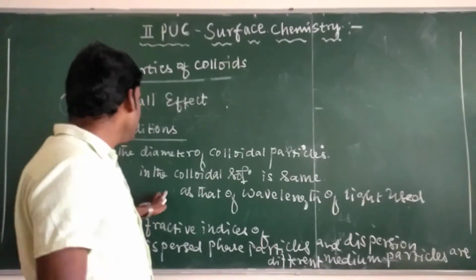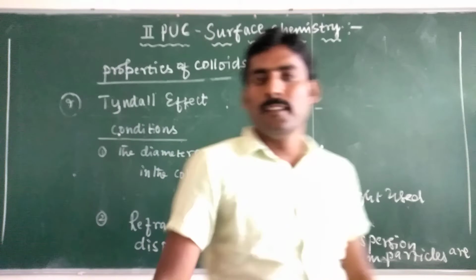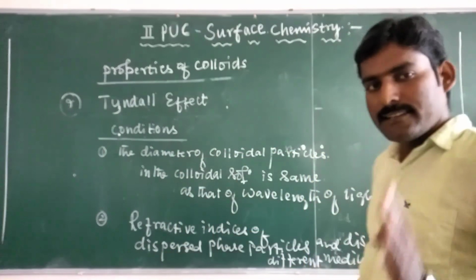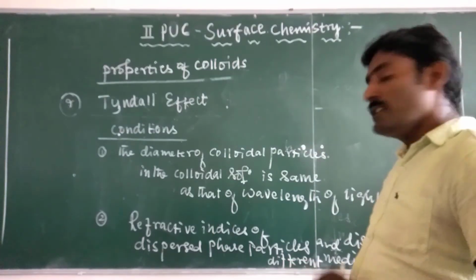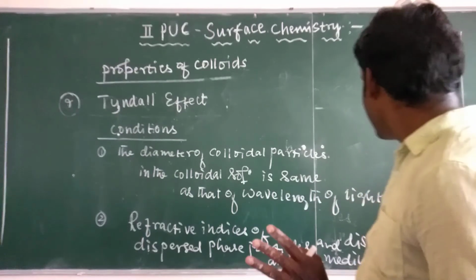So the second condition for Tyndall effect is that the refractive index of dispersed phase particles and dispersion medium particles should have different values in magnitude.